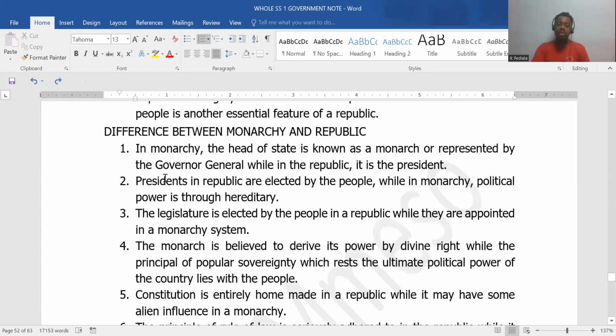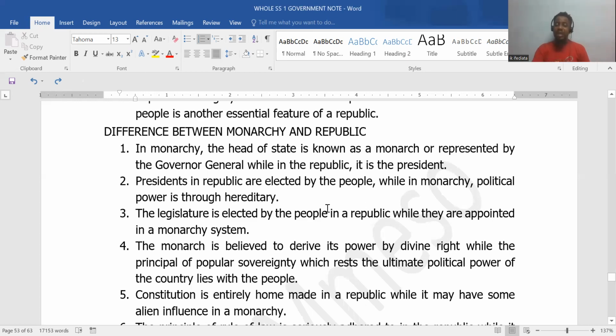Now, what are the differences between the monarchy and the republic? In monarchy, the head of state is known as the monarch or represented by the governor general, like Nnamdi Azikiwe in 1960, right? While in the republic, it is the president. Presidents in the republic are elected by the people, while monarchs are not elected. Their powers are gotten in a hereditary manner. That means they inherit from their parents and pass it to their children.